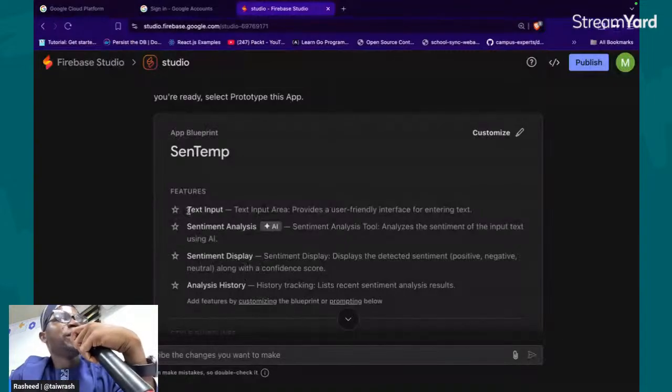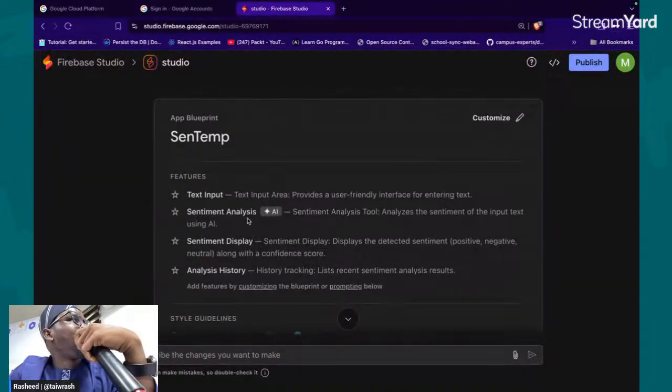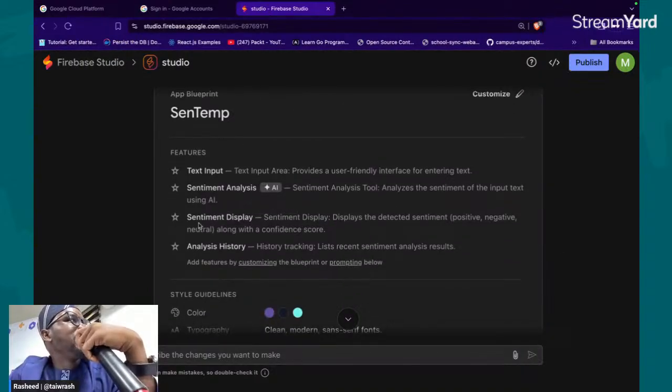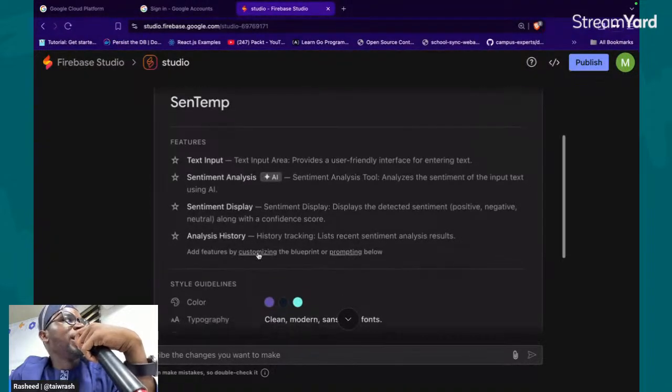It said it's coming with a test input. Test input provides a user-friendly interface, powering it with an AI sentiment analysis, and then you get the sentiment displayed, and then you can get a history of the things that are being stored in a list. Okay, so this is the color that it's coming up with.